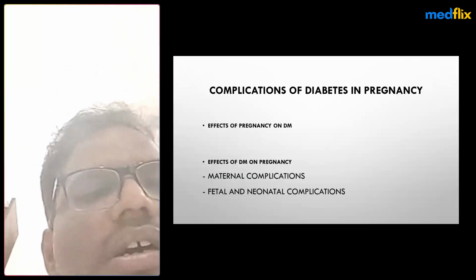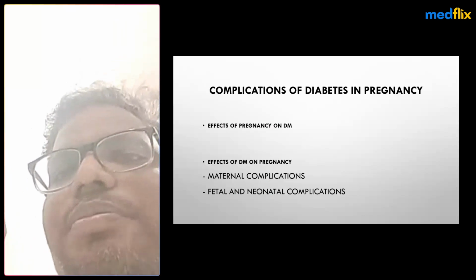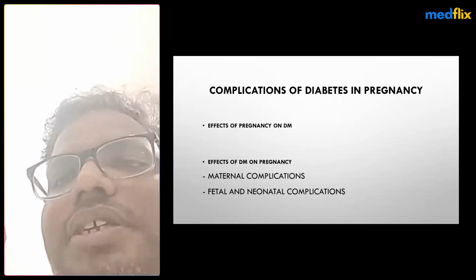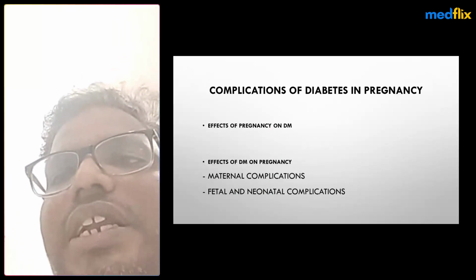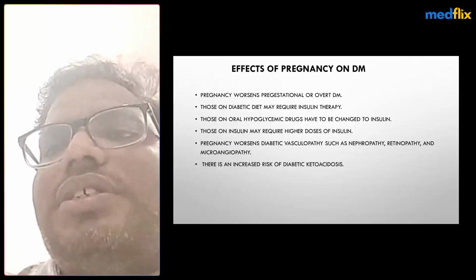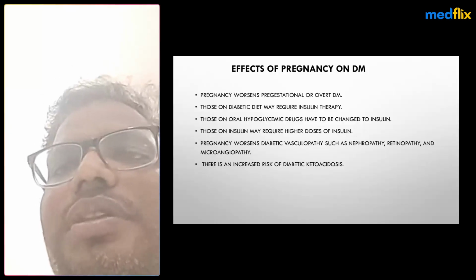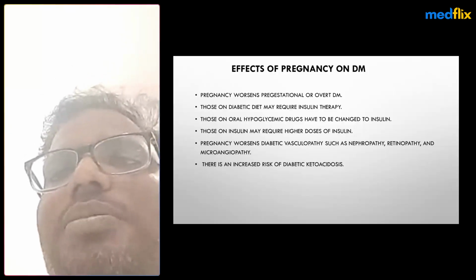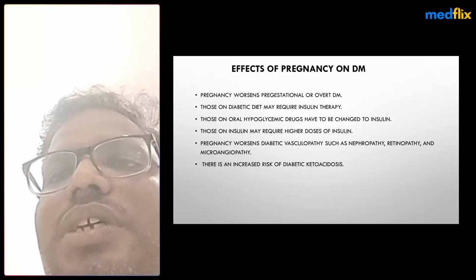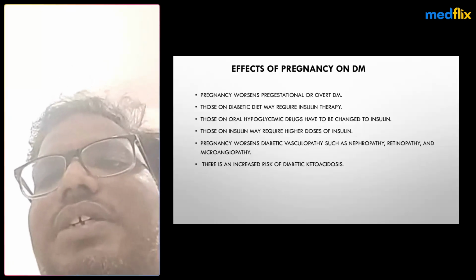What are the complications of diabetes in pregnancy? The effects of pregnancy on diabetes and of diabetes on pregnancy: maternal complications, and fetal and neonatal complications. Pregnancy worsens pre-gestational diabetes and overt diabetes also. They require a diabetic diet and may require insulin therapy. Even those on oral hypoglycemic drugs have to change to insulin.